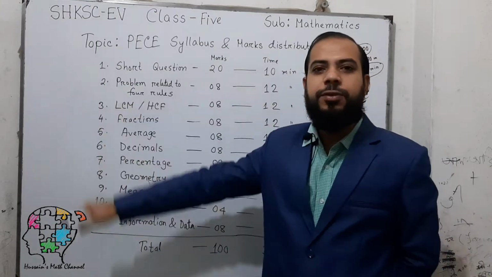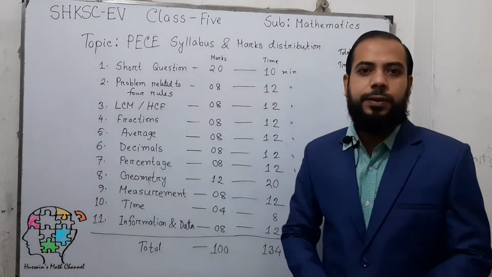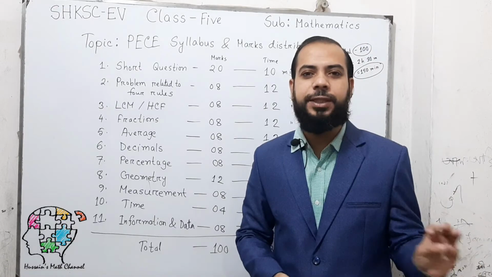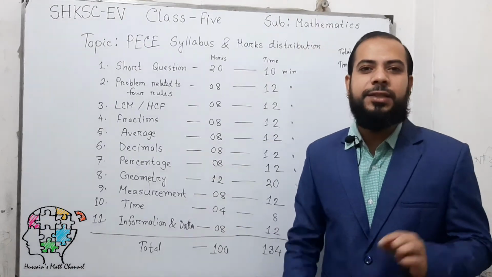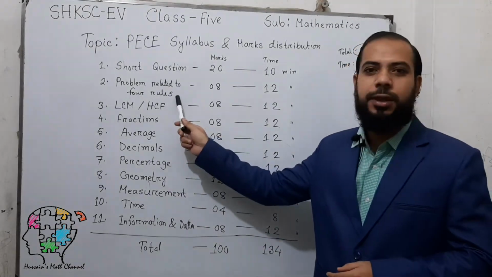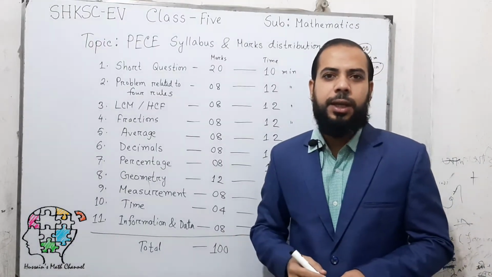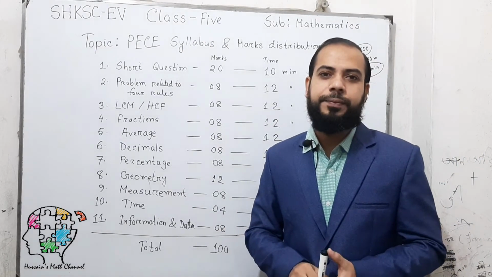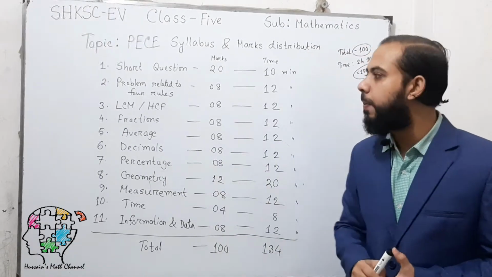The next question you have to answer is problems related to 4 rules. That means addition, subtraction, multiplication and division. This type of question you have already answered in class 4, right? So this is not new to you. You have an idea about these questions. But we will do a lot of different questions in class 5 in the upcoming classes.